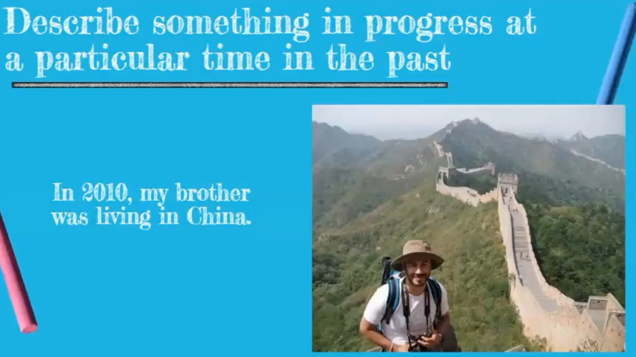So as we can see here, we're describing something in progress at a particular time in the past. The particular time was 2010, while the thing in progress was this: my brother was living in China. You can see, right?